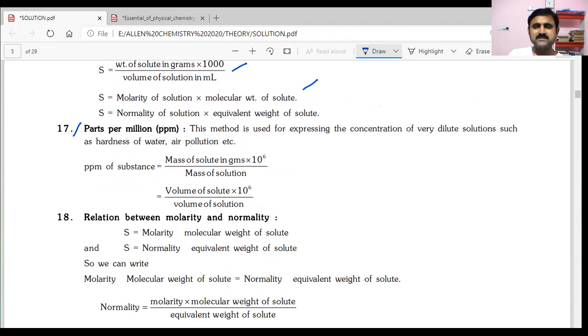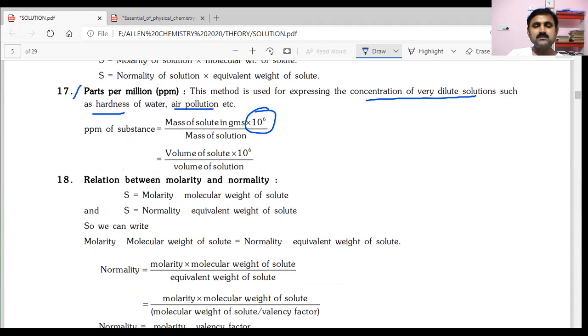So this method is for expressing concentrations of very dilute solutions, such as hardness of water and air pollution. We can express this one in ppm. It is most important in the concentration terminology. Here, mass of solute in grams by mass of solution into 10 power 6. 10 power 6 is million, 10 lakhs. Volume of solute by volume of solution into 10 power 6 is the ppm formula.